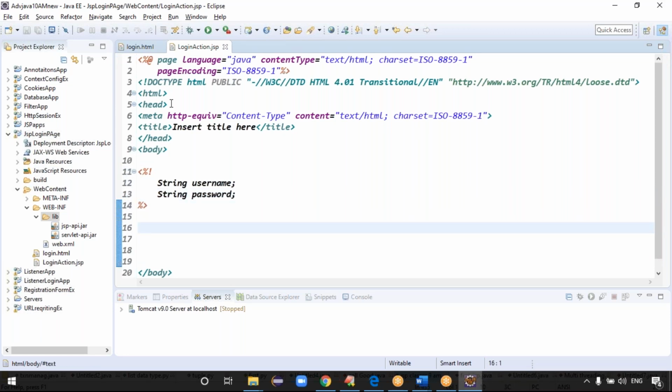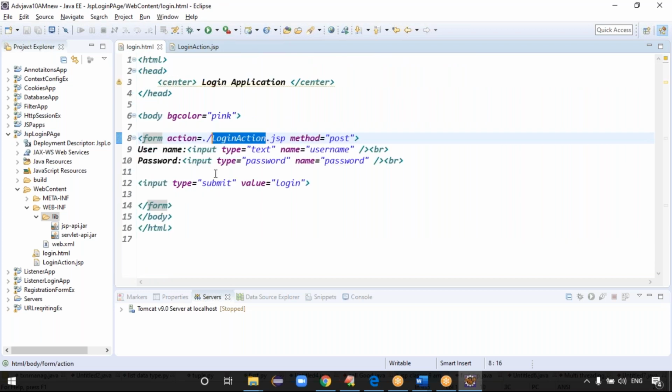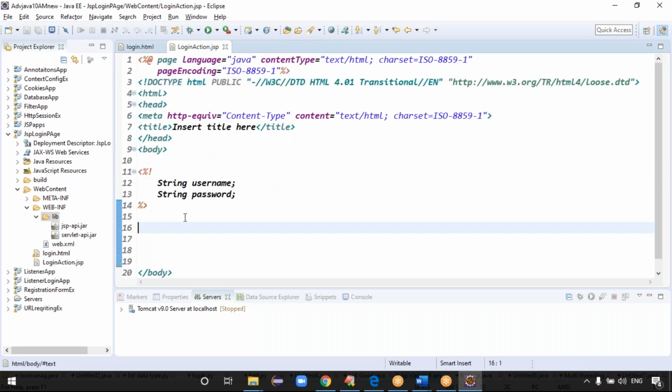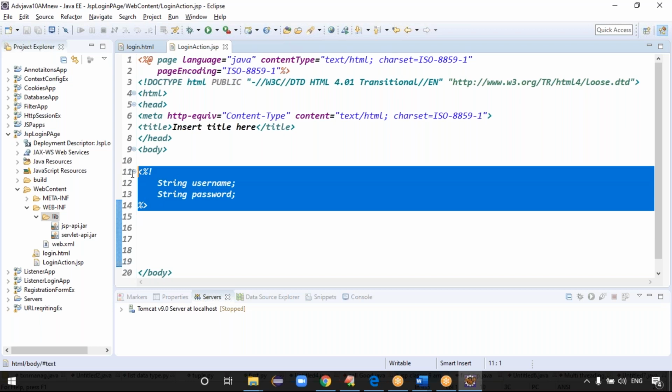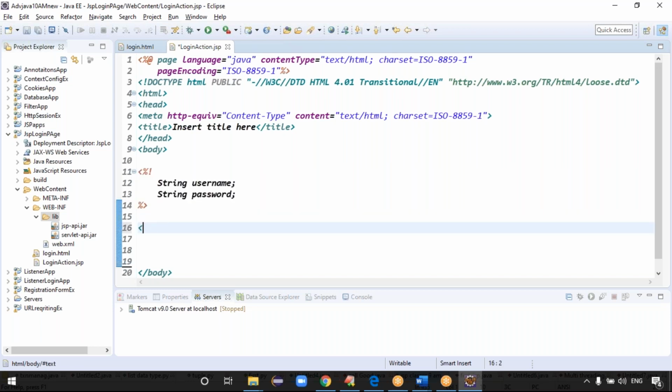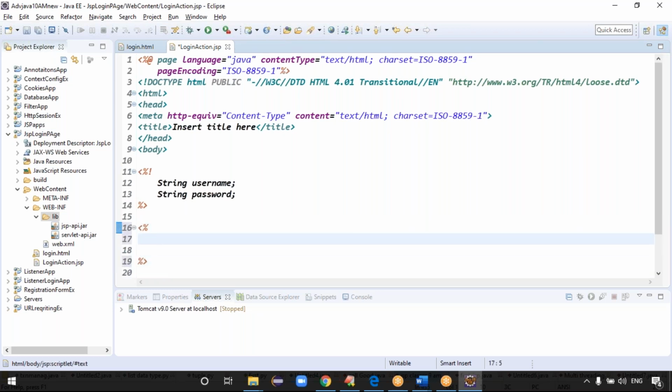After that, I want to read the data. Guys, I want to read this form data. In this example, I am simply getting the username and password, checking username.equals of something, password.equals of something, and printing a success message or failure message, right? Exactly. First of all, I declare these two variables using the declaration tag. After that, we can write the scriptlet tag to write the block of code.